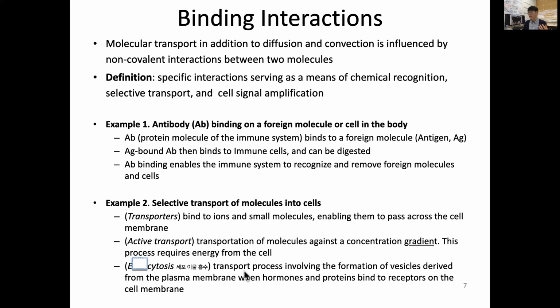Another cellular process forms vesicles derived from our plasma membrane when hormones or proteins bind to receptors on the cell membrane. Then the cells either take that molecule inside, called endocytosis, or spit it out, called exocytosis. This is an example of moving molecules in and out of the cell.